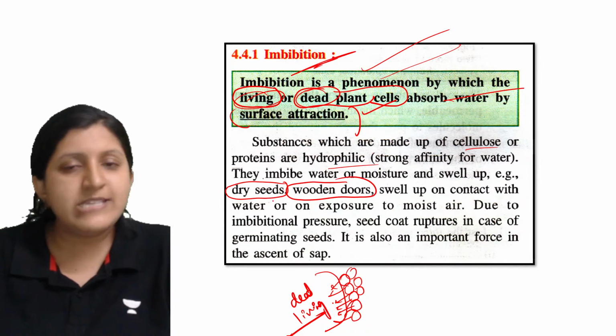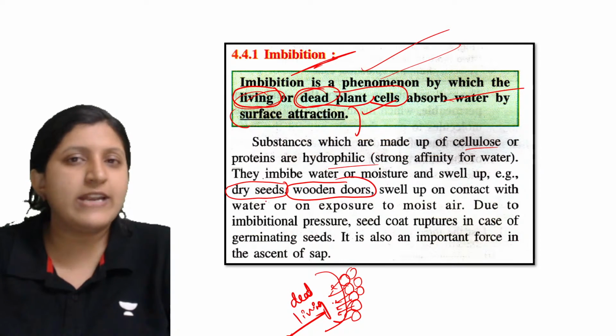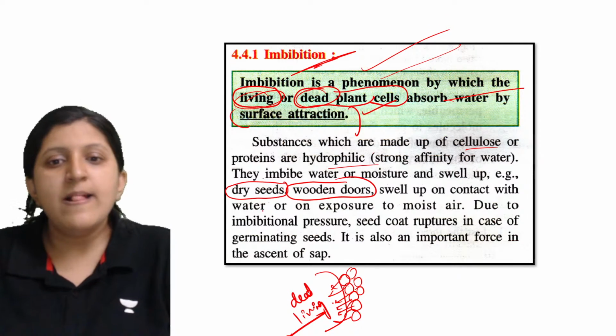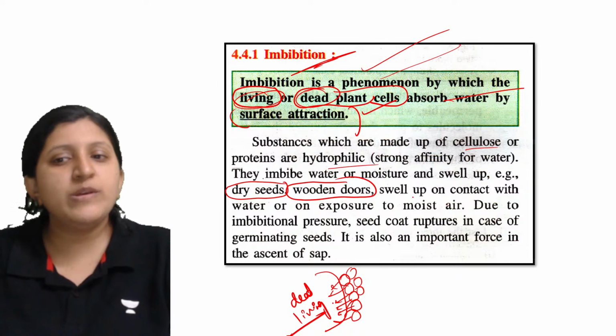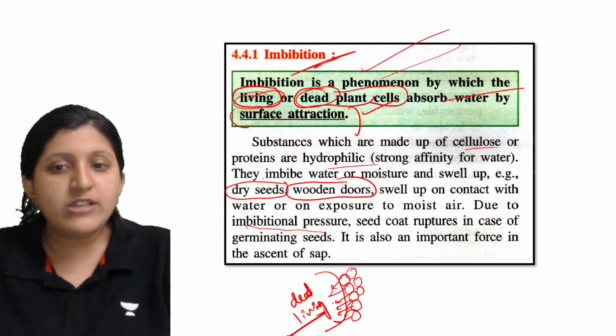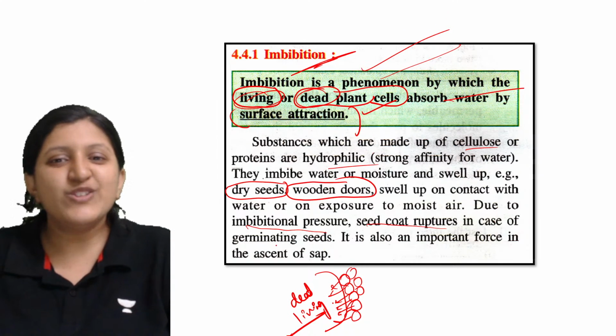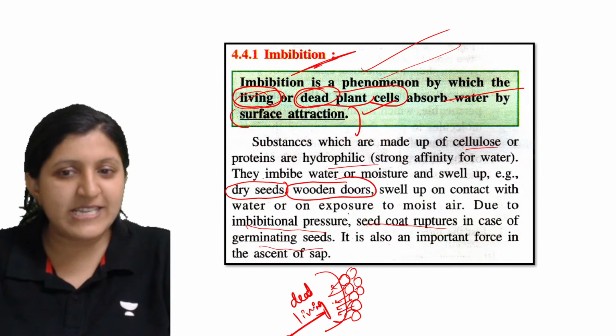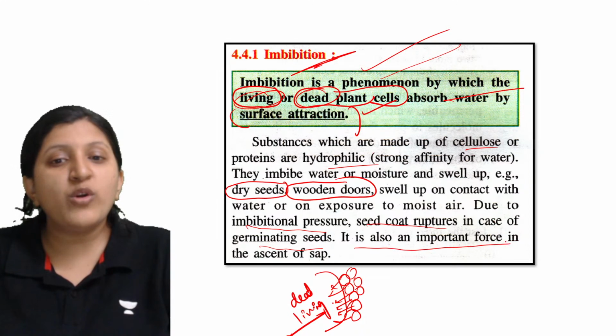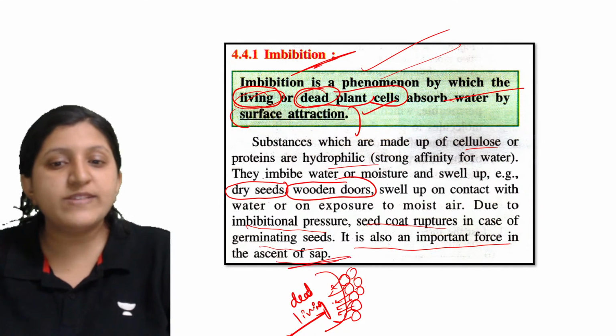Other than that, dry seeds also swell up on contact with water. Soaking the seeds in water, on exposure to moisture, then due to the imbibitional pressure, the seed coat is going to rupture. That is in case of a germinating seed. This is also an important force in the ascent of sap.